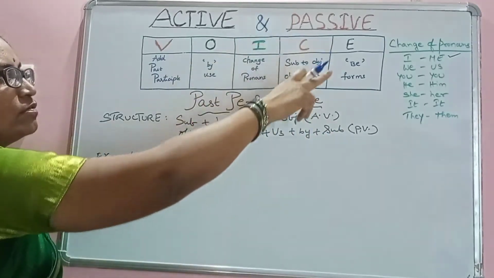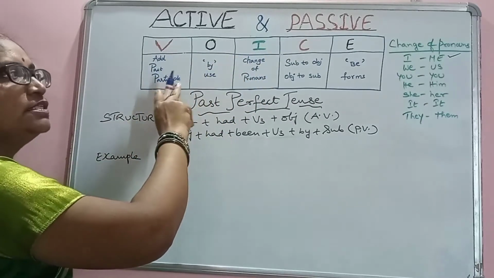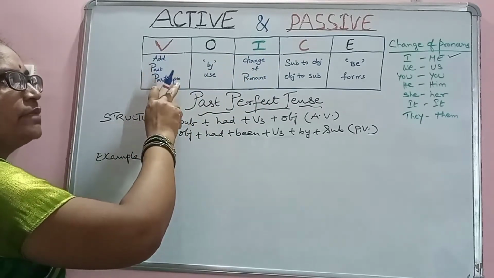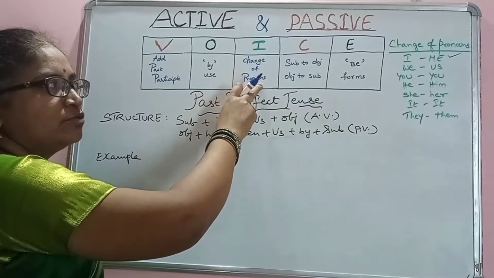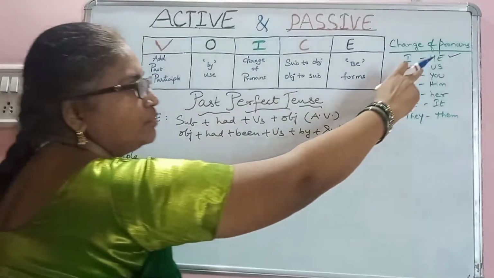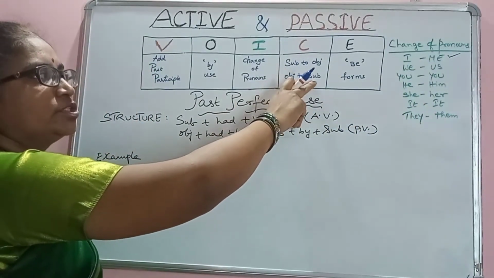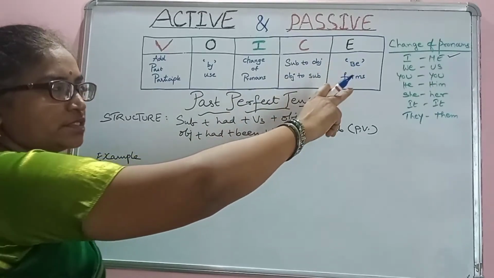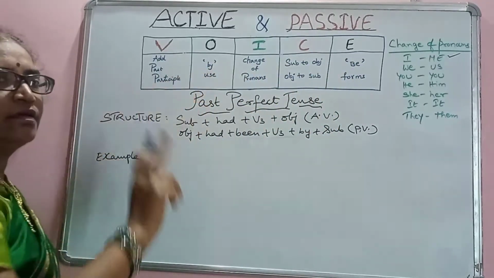And this is a box of voice rules which are mentioned. An easy way here: just see, add the past participle and use by, and change the pronouns as applicable. How to change it is mentioned on the board. Here subject to object and object to subject, and the be forms. And this is a very simple way which we can remember in our mind.